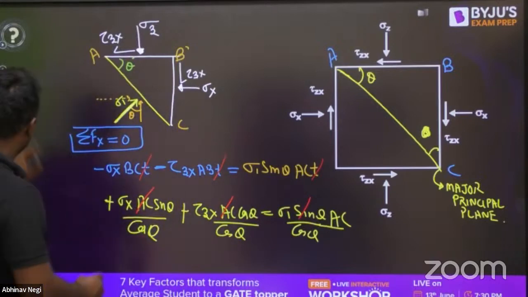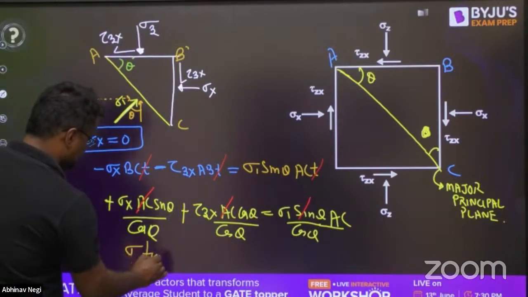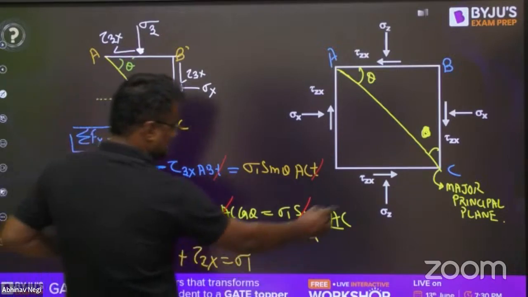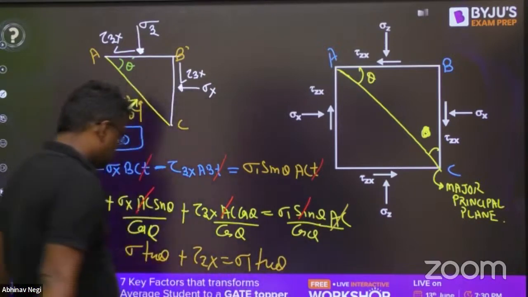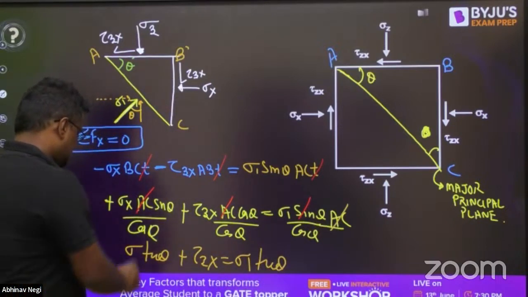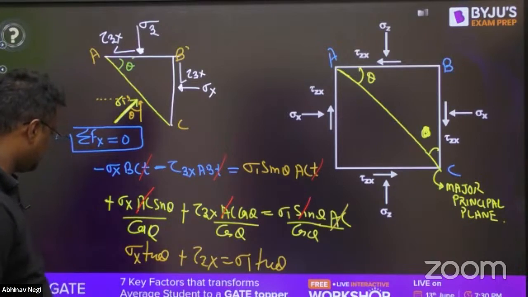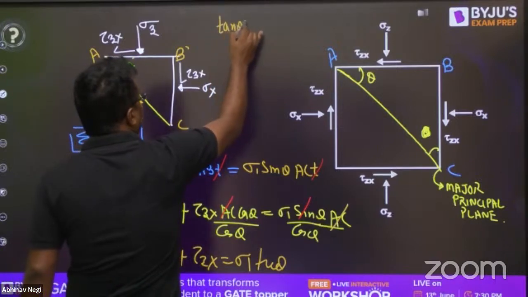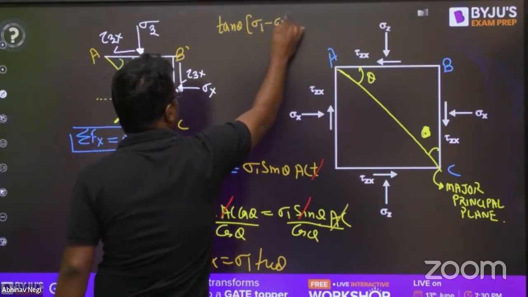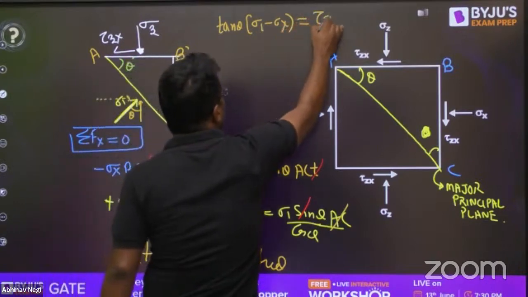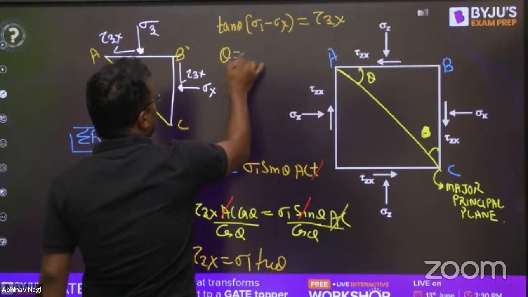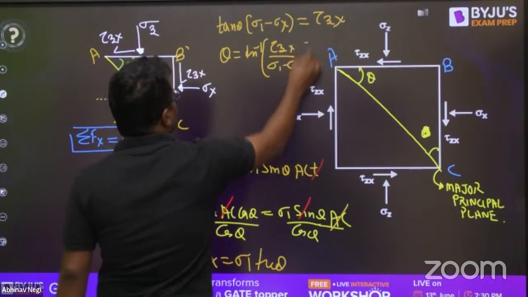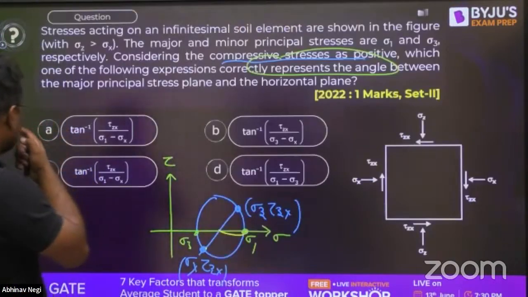So from here, minus sigma x tan theta plus tau zx is equal to sigma 1 tan theta. Sigma 1 minus sigma x into tan theta is equal to tau zx. So theta is equal to tan inverse of tau zx upon sigma 1 minus sigma x.